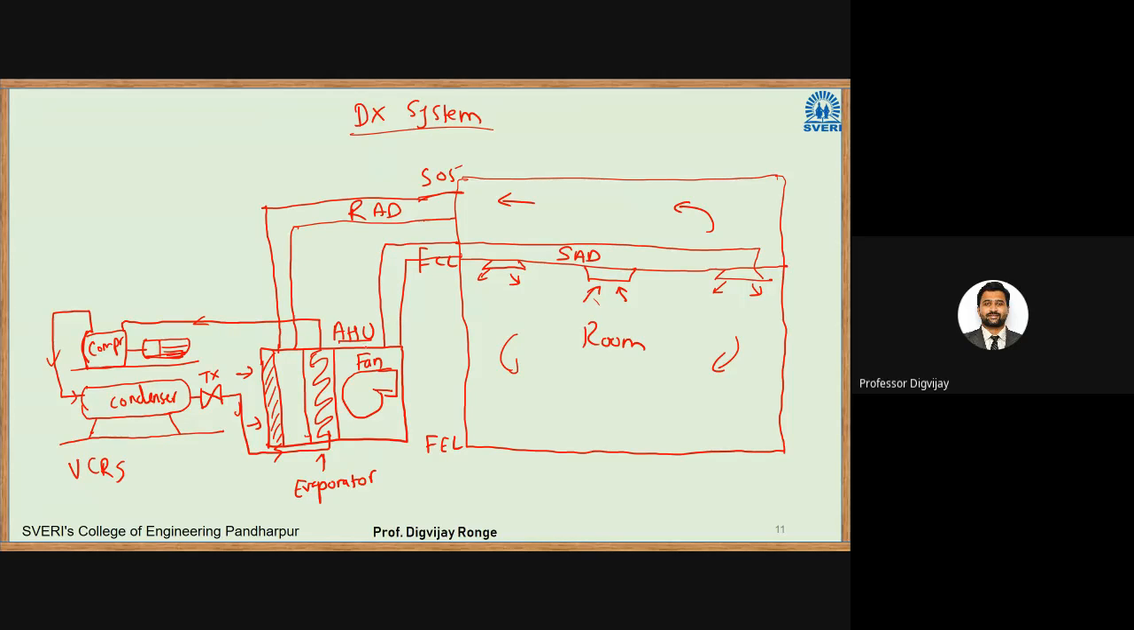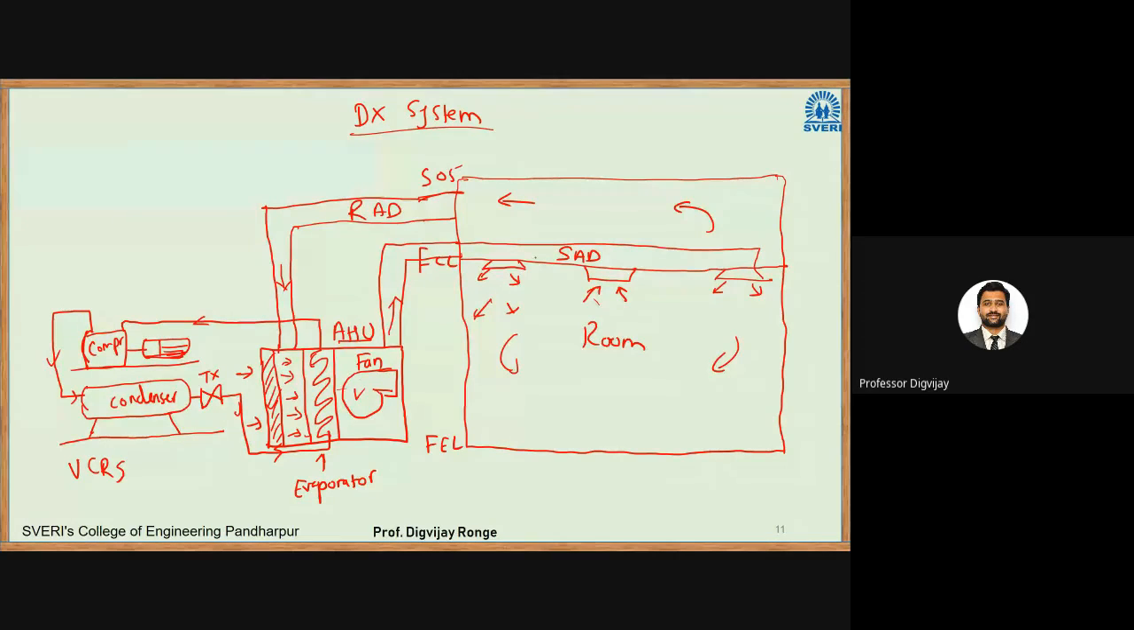AHU means air handling unit. So this is its filter. Then we have the evaporator coil. Then we have a fan. So air will come in contact with these cooling coils or evaporator coils. Then that cooled air will be transferred to the environment. Okay, so the cooled air is supplied through the supply air duct. It will supply the air inside the room.